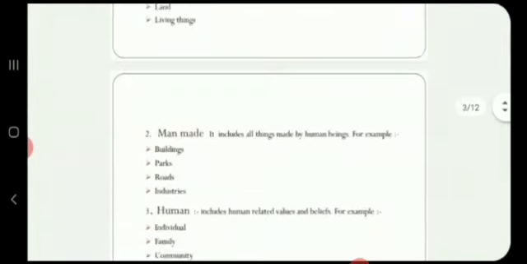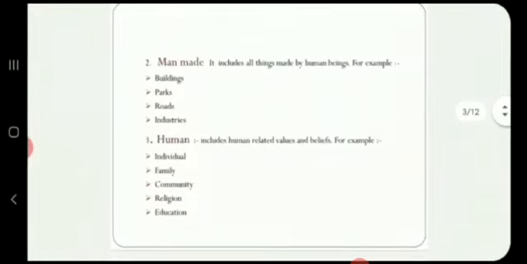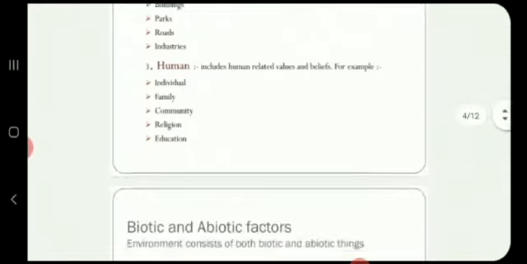Man-made. It includes all things made by human beings, for example, buildings, parks, roads, industries. And the third component is human. It includes human-related values and beliefs, for example, individual, family, community, religion, and education.